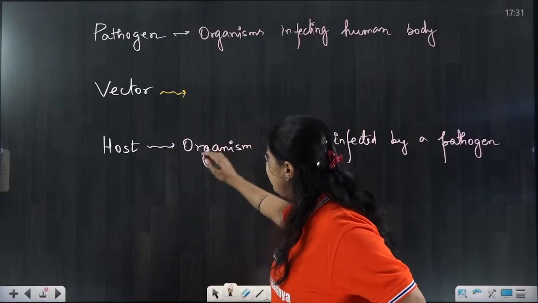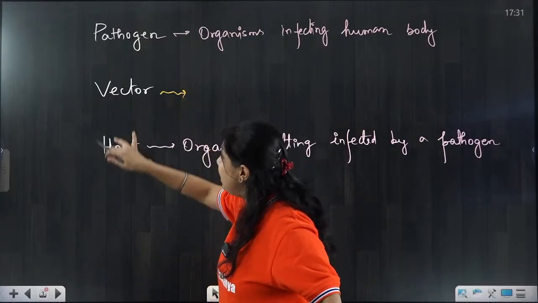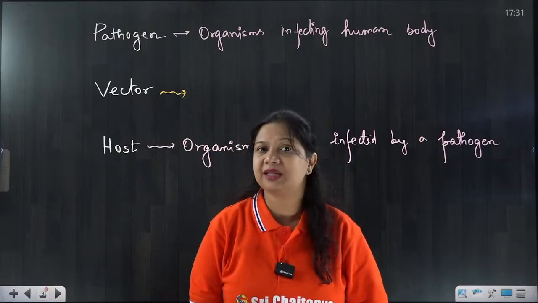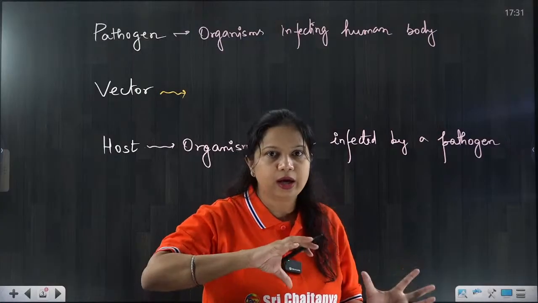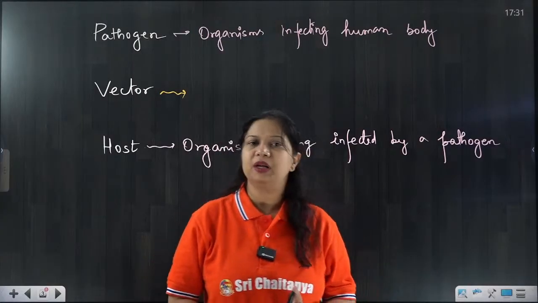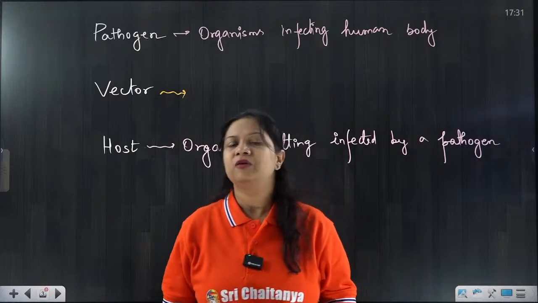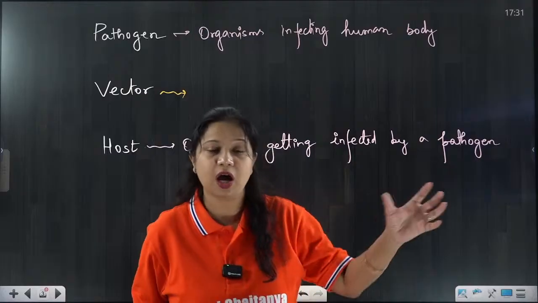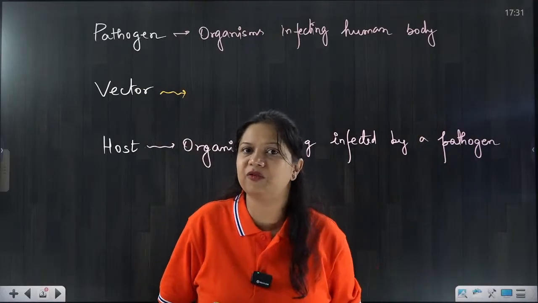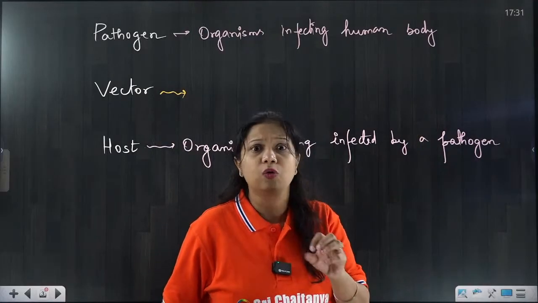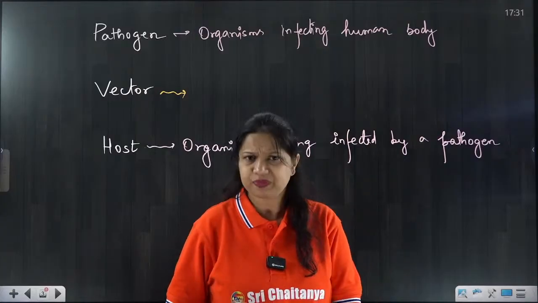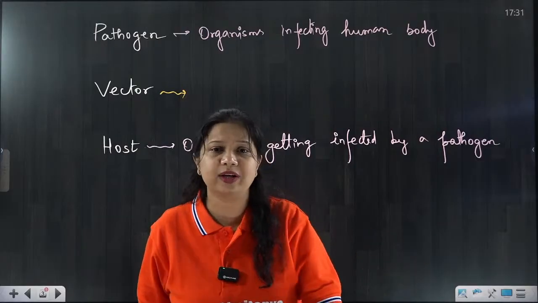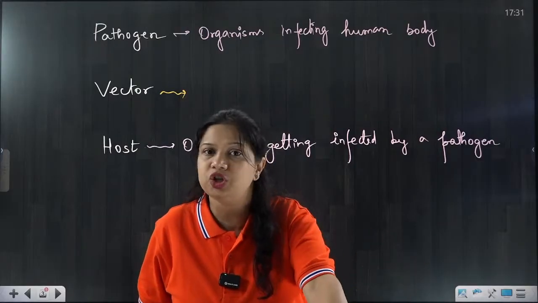So now when the pathogen enters the host, sometimes it is unable to enter by itself. It requires another structure. For example, suppose your home is 10 to 20 kilometers away from your school or college. Can you walk there? No. If it is 500 meters to 1 or 2 kilometers, you can still walk and reach your college.